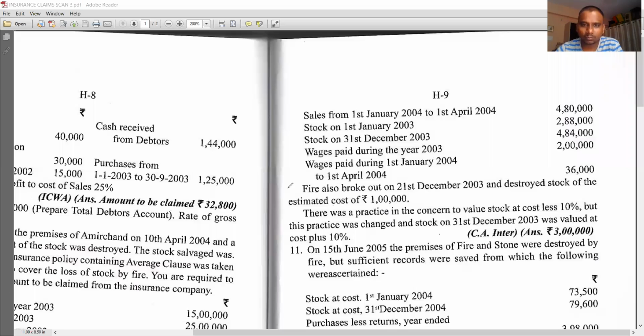Last two paragraphs are important. This one and this one. While preparing this memorandum trading account for the year 2004, trading account working note for the year 2003, you have to take care of this information. So, is it clear? Now, start drawing the pro forma.